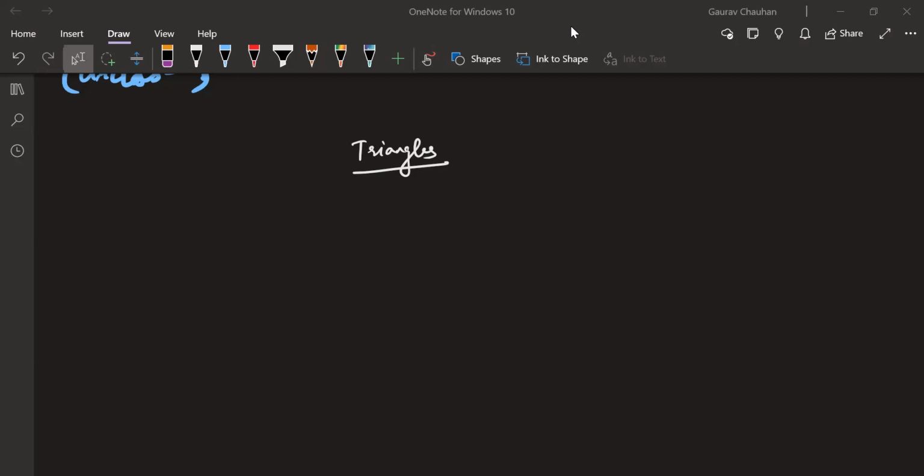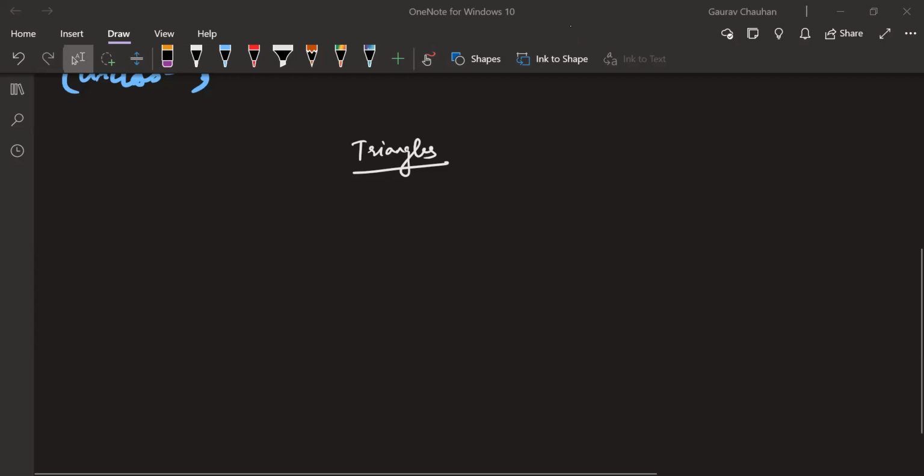So in this chapter, triangles, we have one major concept which is being explored, called similarity of triangles. This is a new concept. Don't write anything, I'll tell you. We have touched a little bit upon this when we were doing which chapter? Trigonometry. Yes, we touched a little bit upon it. We just touched it, we did not explore it. We did not understand it completely, but we understood what it means.